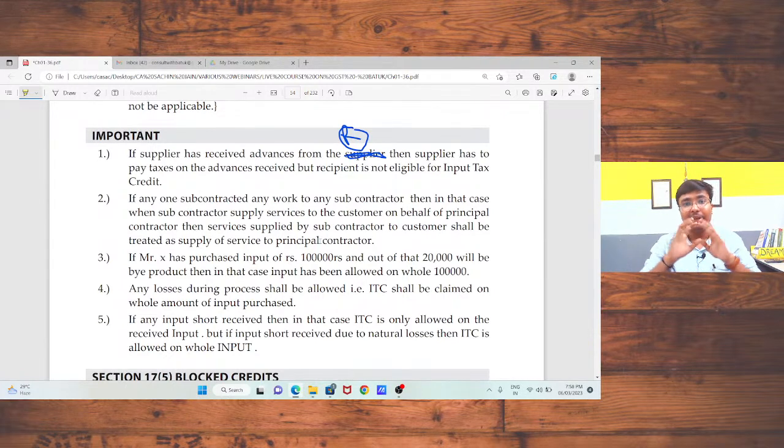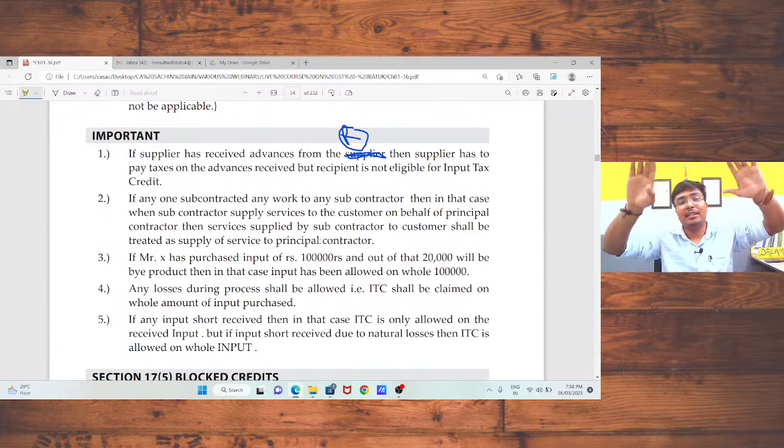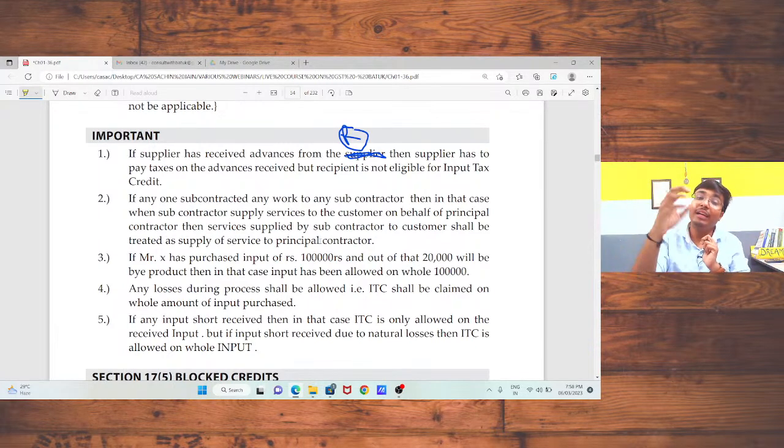That means if I am going to supply any services to my client, and for that supply my client has given me an advance of 50,000 rupees, in that case I need to pay the tax on that 50,000 rupees, because this is an advance on account of supply of service.